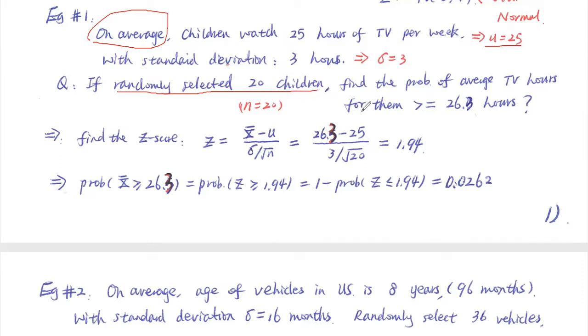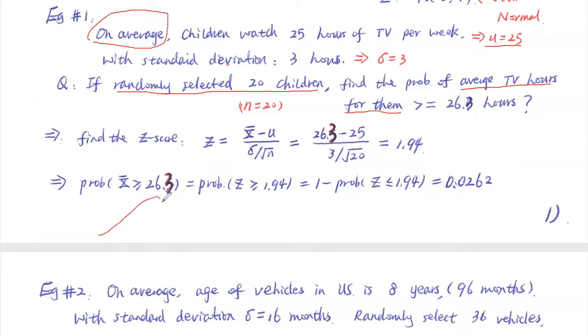We want to find out the probability that the average TV hours for those children is greater than or equal to 26.3 hours. Everybody, be very careful here. Try to understand what the question is. We are trying to find the probability that the average TV hours for those 20 children is greater than or equal to 26.3 hours. Everybody remember, how do we solve that?